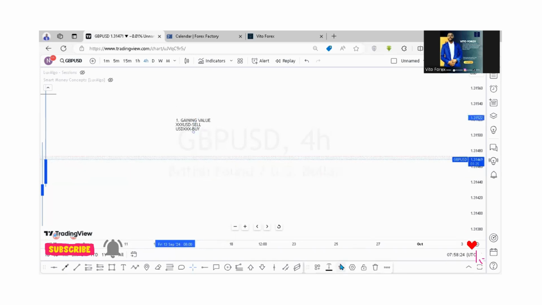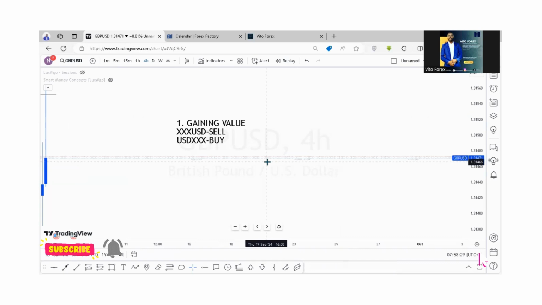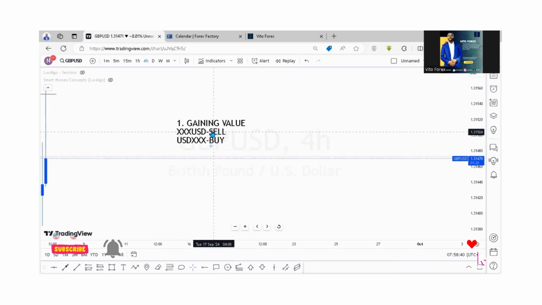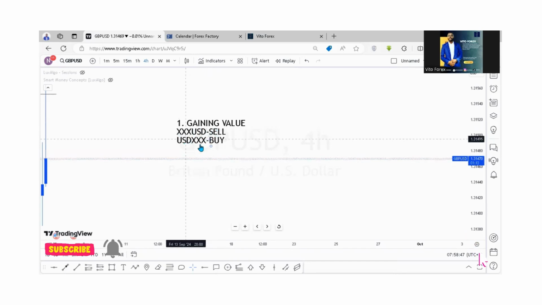It means that it has a high demand. So if the dollar is gaining value, any currency pair, for example, GBP USD, we shall sell. Gold, we shall sell. Euro USD, we shall sell. That begins with the US dollar, Japanese yen, we shall buy. US dollar Swiss franc, we shall buy.